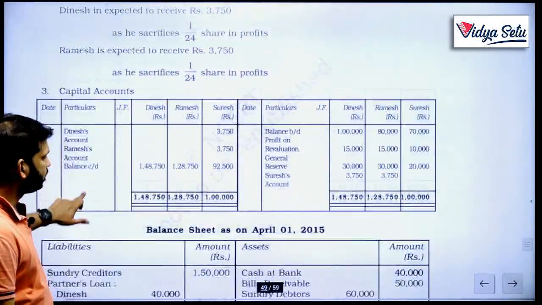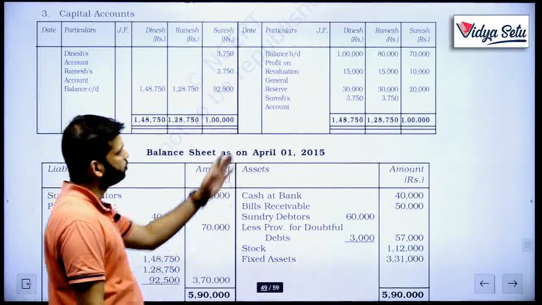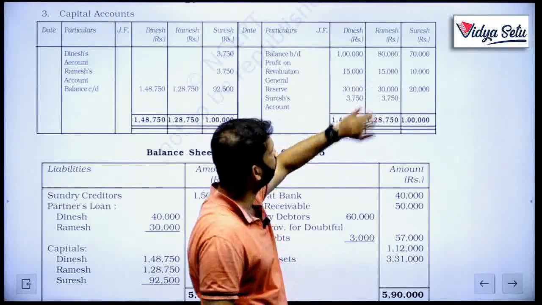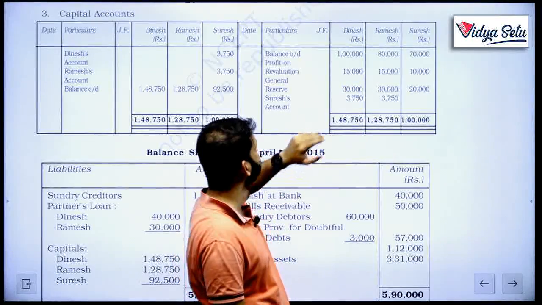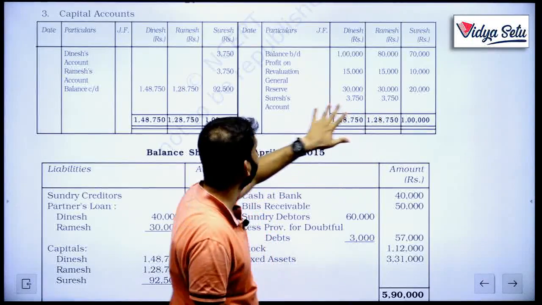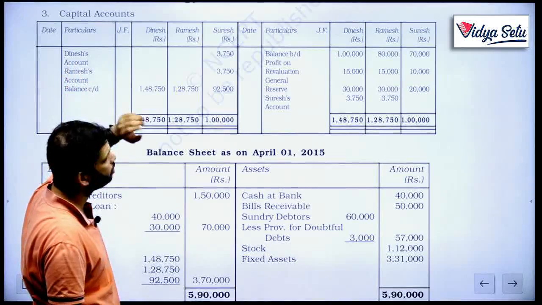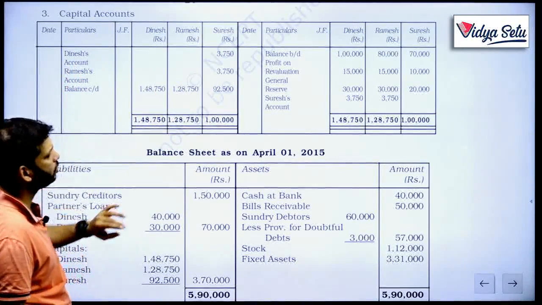Now let's look at the capital accounts and then the balance sheet. So these are the opening balances, this is the profit on revaluation, this is the general reserve distribution, and this is what Dinesh and Ramesh are getting. So their accounts are getting credited and Suresh's account is getting debited. Okay, and we found out the closing balance.